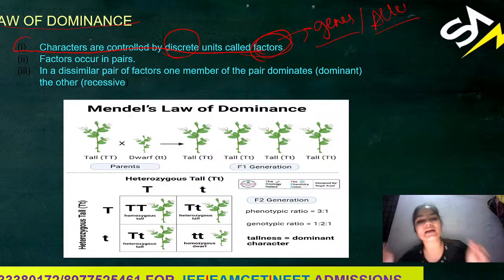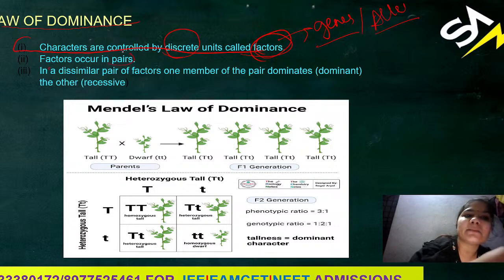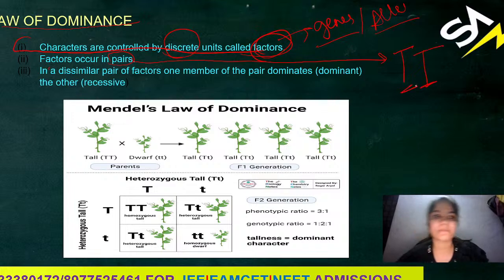So obviously all the characters are controlled by genes. Genes occur in pairs. Just now we have studied that a tall plant is denoted with capital T capital T, meaning it's in a pair.